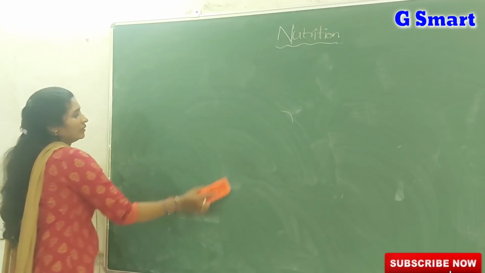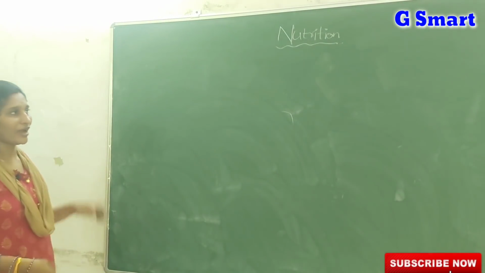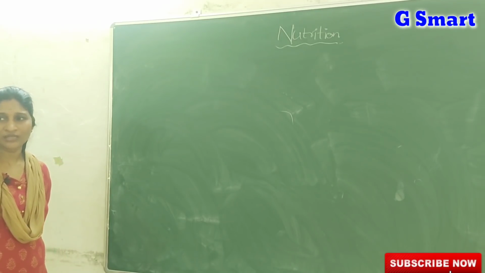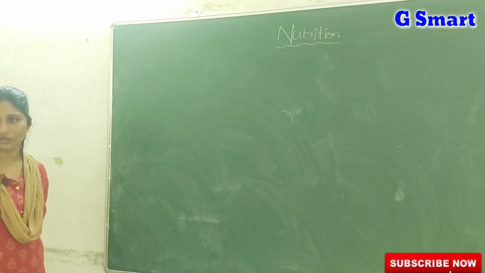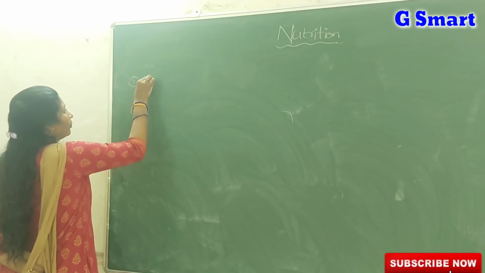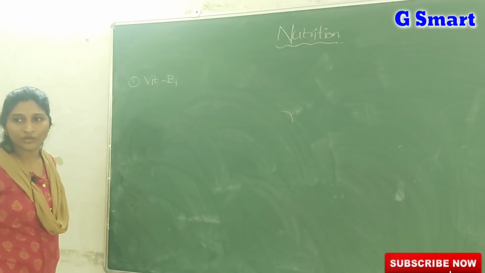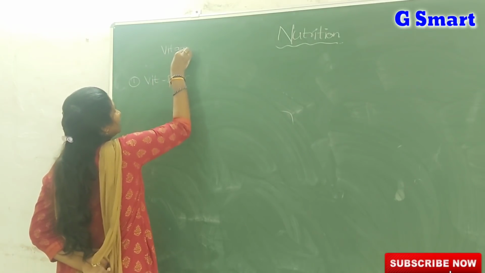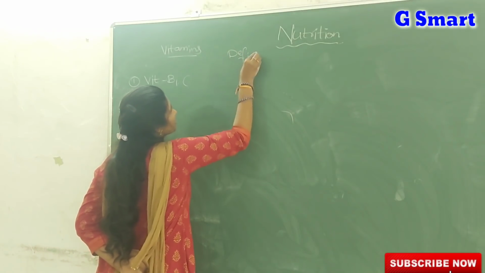If we are not taking these vitamins through our diet in proper quantities, it leads to deficiency diseases. Deficiency means if we take a nutrient or vitamin in less quantity, it leads to a condition called a deficiency disease. First, very important, is vitamin B1, and its deficiency diseases.